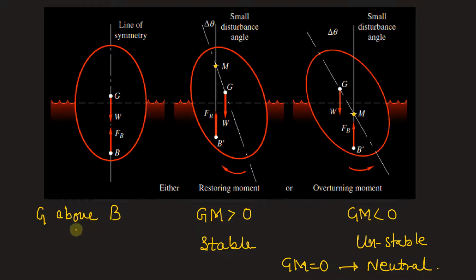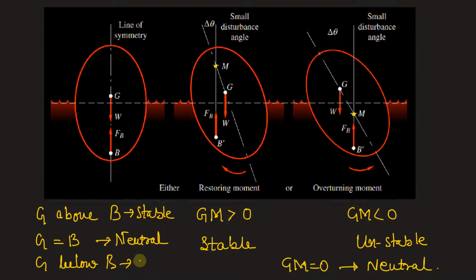Let's write B. Here the body will be in stable equilibrium. If G coincides with B, then the body will be in neutral equilibrium, and if G is below B, we say it's unstable.